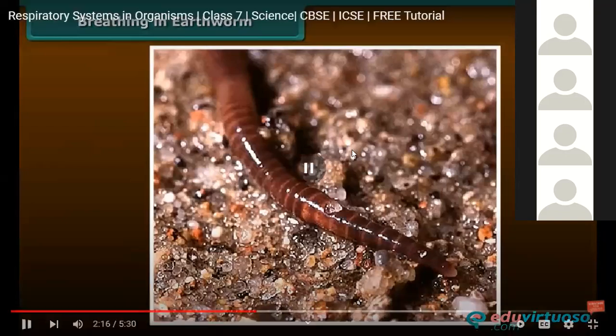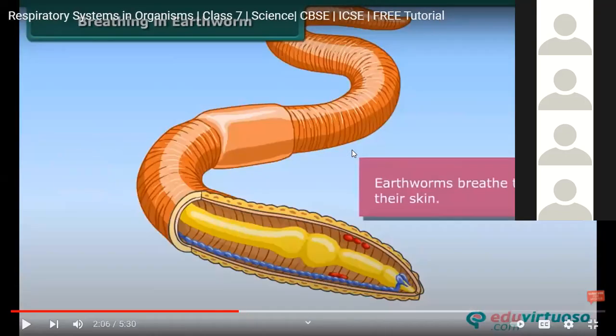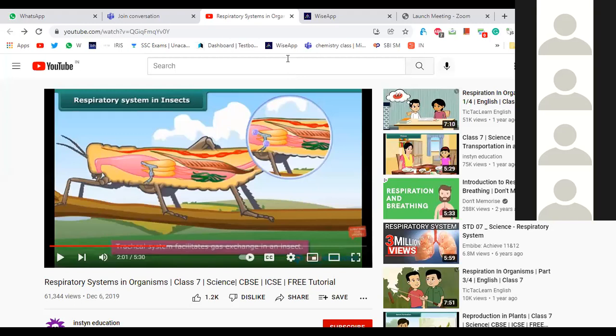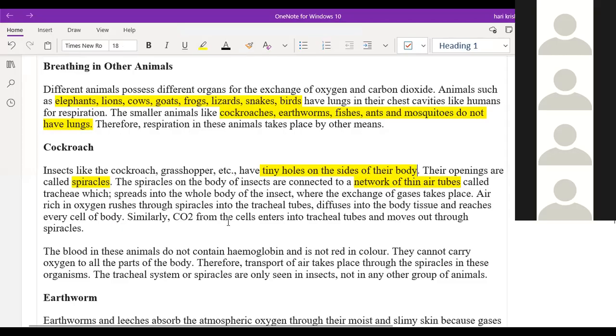If we have finished with the cockroach, the same points which were discussed are in this paragraph.